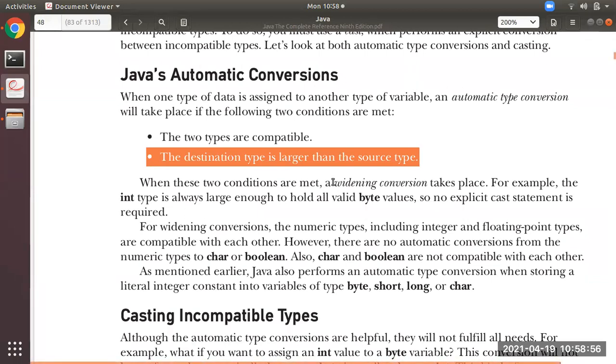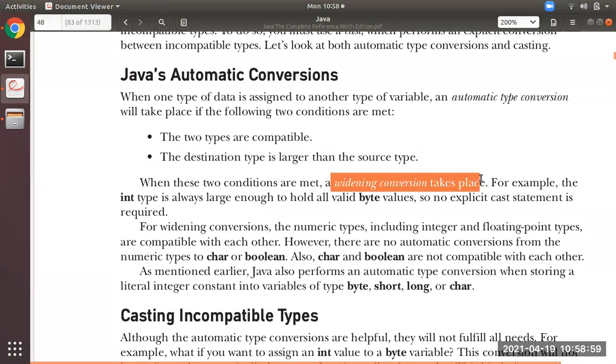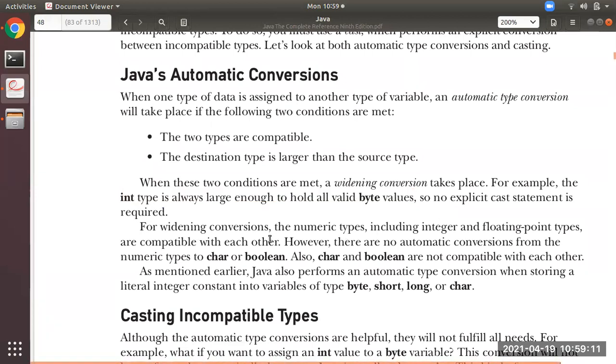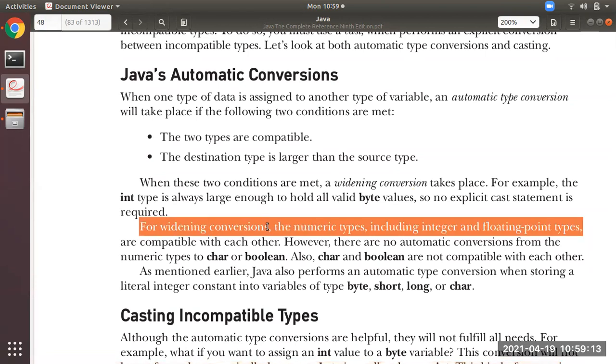When these two conditions are met, a widening conversion takes place. For example, an int value is always large enough to hold all valid byte values. Over here, nothing manual will be done, automatically it will be done. For widening conversions, numeric types including integer and floating types are compatible with each other.